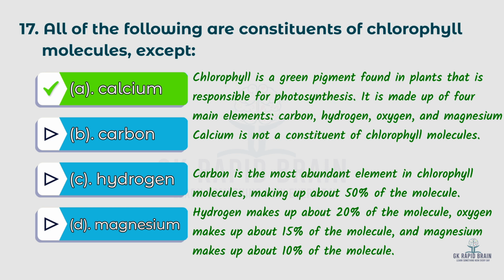Carbon is the most abundant element in chlorophyll molecules, making up about 50% of the molecule. Hydrogen makes up about 20% of the molecule. Oxygen makes up about 15% of the molecule, and the magnesium takes up about 10% of the molecule.